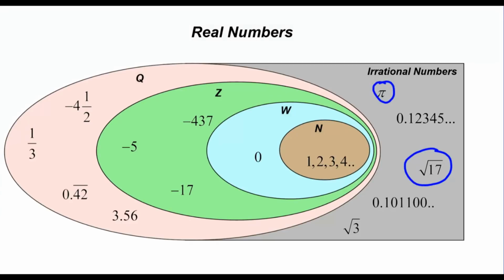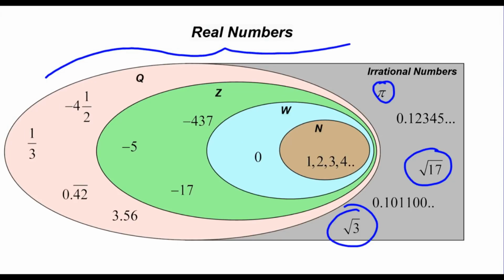And then another decimal there is 0.1011001111000. Again, that pattern will never terminate or repeat. And then another example of a square root of a non-perfect square, the square root of 3. 3 is not a perfect square, so the square root of 3 will be an irrational number. That will give you a non-terminating, non-repeating decimal. So together with the numbers that we learned last chapter and these types of numbers, we get the real numbers. Everything on this page is considered a real number, both the rational and the irrational numbers together.